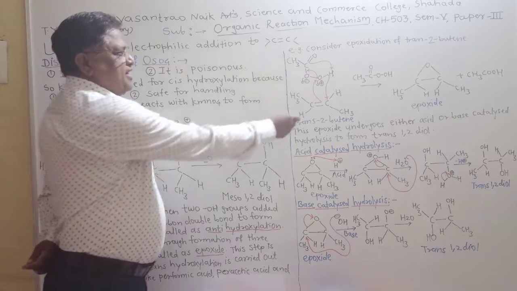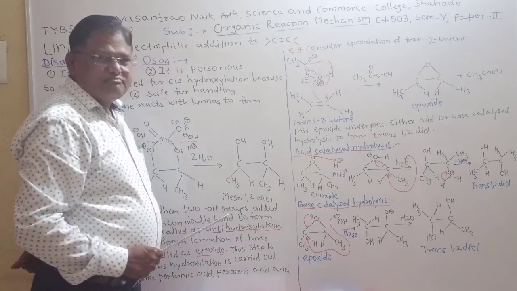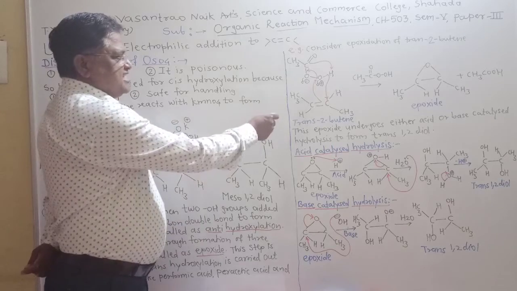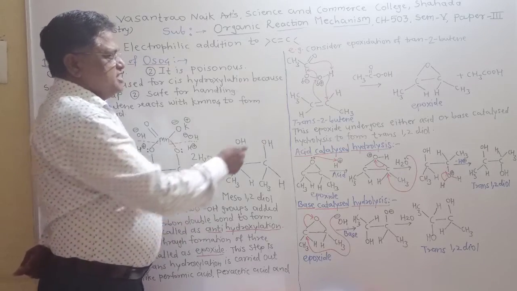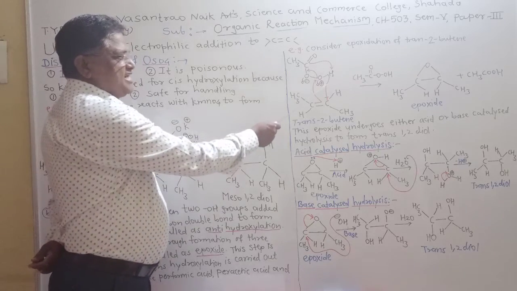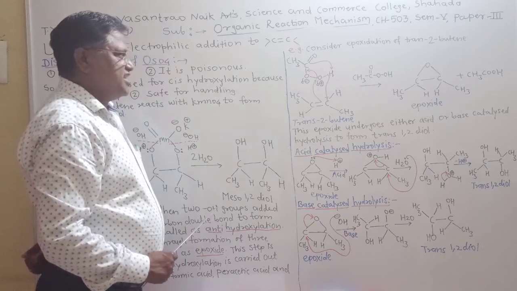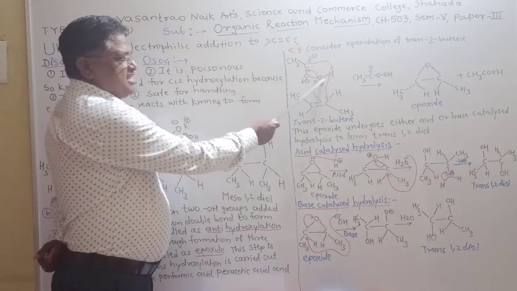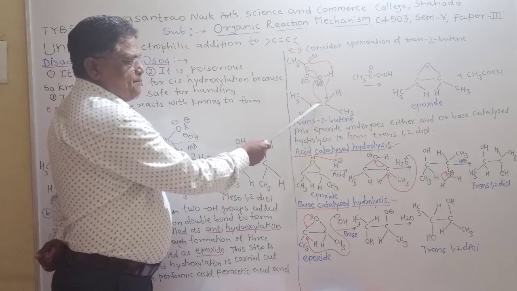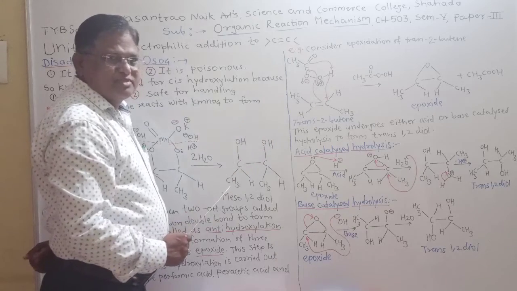Now this is the structure of the peracid. In this peracid, the bond between the two oxygen atoms is slightly polarized. One oxygen atom is positively charged while the other oxygen atom is negatively charged. Now this oxygen atom is slightly electron deficient, so it attracts the pi electron pair of the carbon-carbon double bond toward itself.